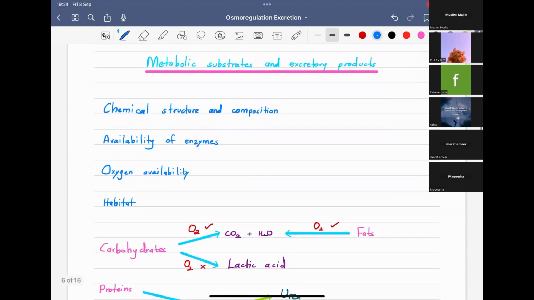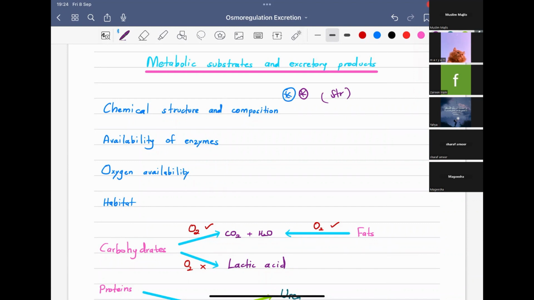So the excretory products of these substances will vary. It will vary depending on several factors. This is one of the very famous questions you will be asked in structure, maybe MCQ also, but mainly in structure. So what are they? The chemical structure and the composition. So very easy for us.